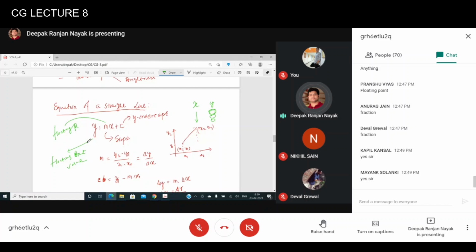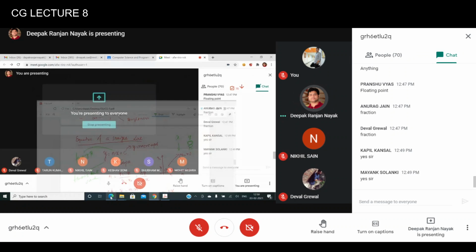The second problem is that multiplication is always required to get the y value, multiplication of floating point values. And as computer science engineers, we know that floating point arithmetic and multiplication are costlier compared to addition and subtraction. Please tell me.